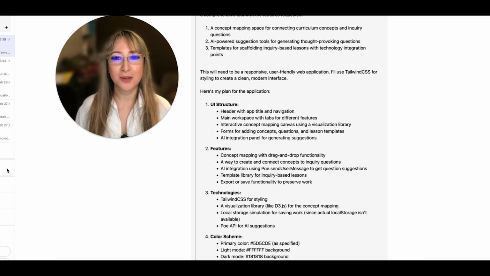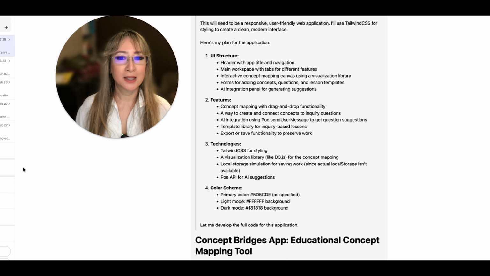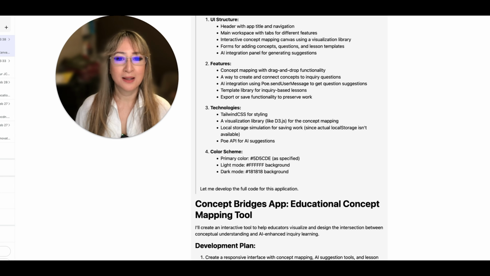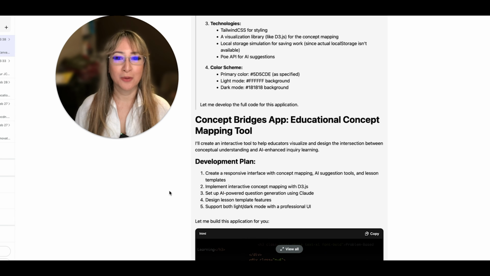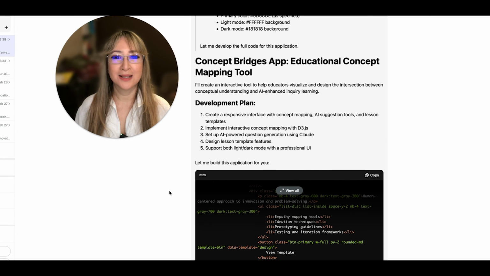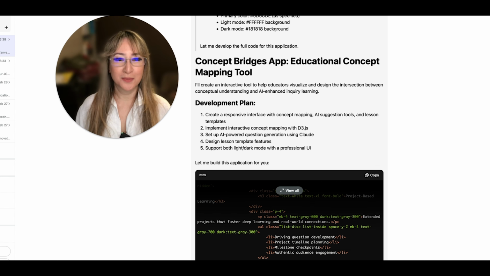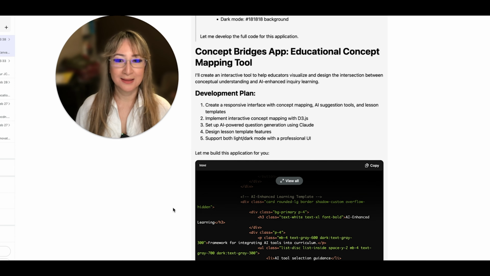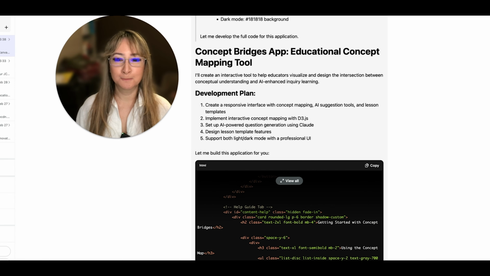And here's my plan. So here's the UI structure. Okay, features. Let me see if that's going to be okay. I'm just checking this. Okay, a template library, great. Technologies. Okay, color scheme as specified, sure. I mean, I could actually put in my hex colors for my brand, but let me just have a look at what they've come up with. So now it's creating an interactive tool. This is called Concept Bridges App, Educational Concept Mapping Tool. And it's building using the HTML code here.